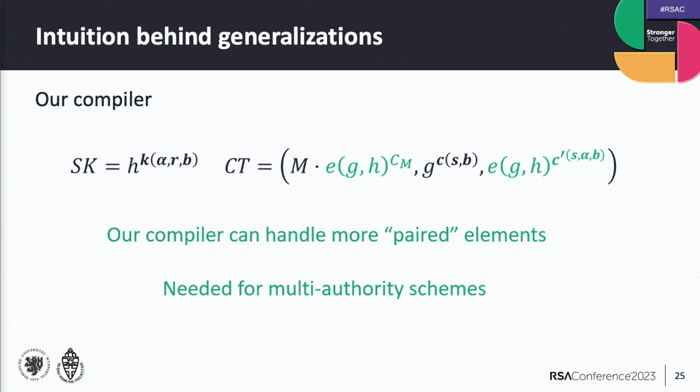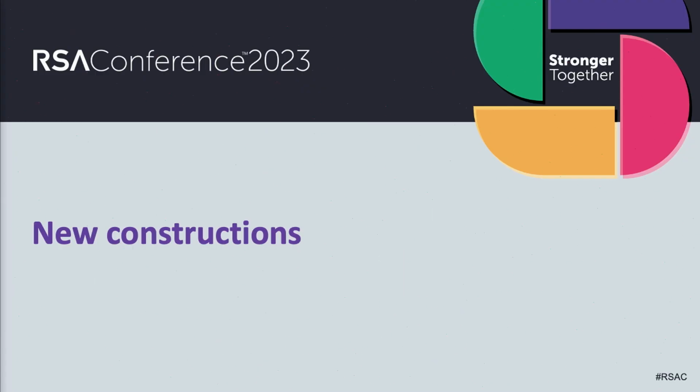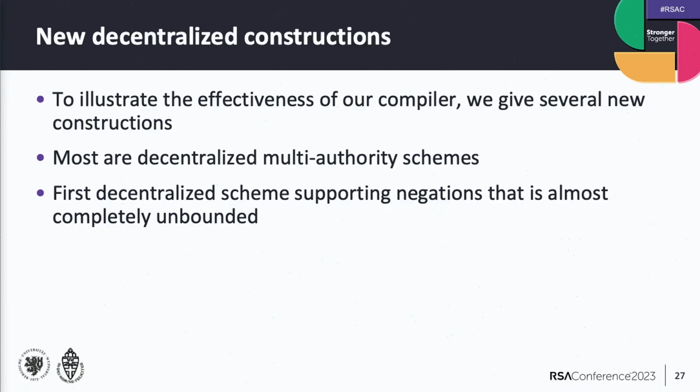Yes, so that's basically the compiler. And then you can ask, okay, you have given a compiler, it's like, nice, what can we do with it? So to illustrate that it's actually a useful compiler, I also gave a bunch of new schemes. Actually, most of them are decentralized schemes, multiple authority schemes, which should not be super surprising because I also focused quite a lot on it.